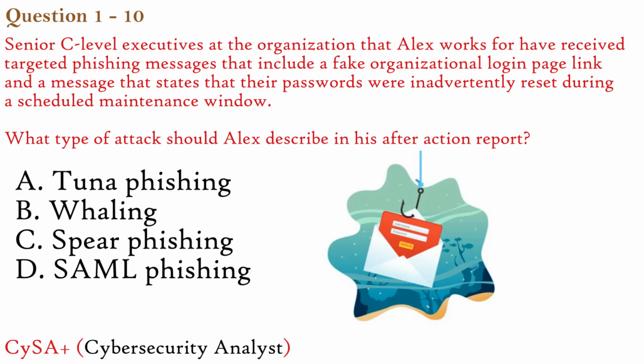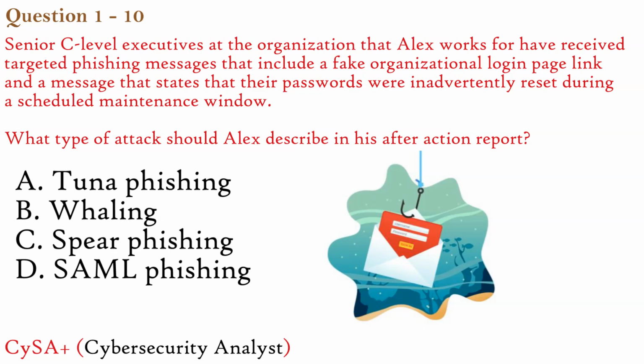C. Spear phishing. Spear phishing targets specific individuals or groups using personalized information to make the attack more convincing. However, it doesn't specifically refer to targeting high-level executives. While this is close, whaling is a more accurate term when C-level executives are targeted. D. SAML phishing.